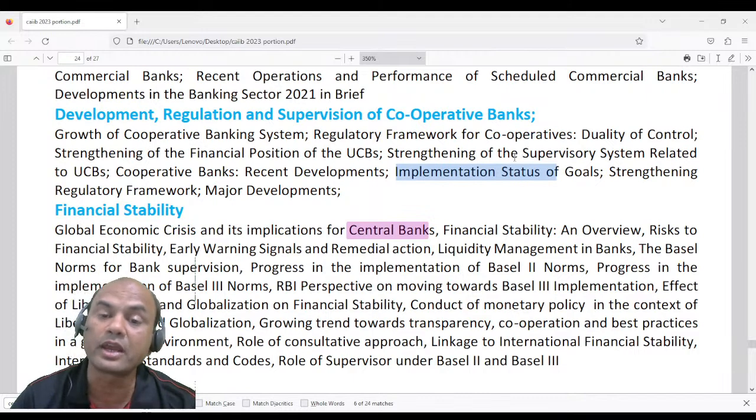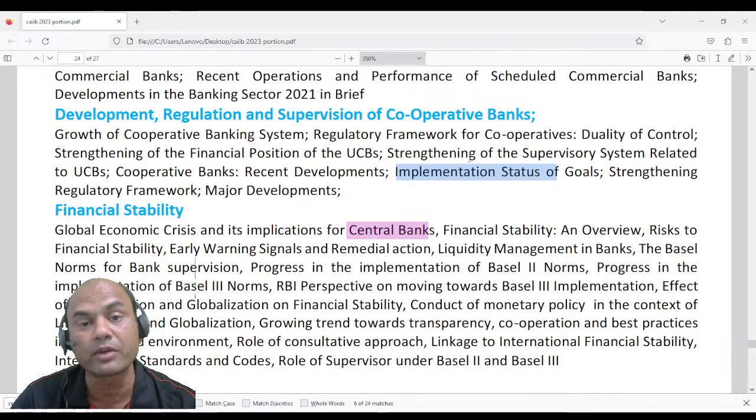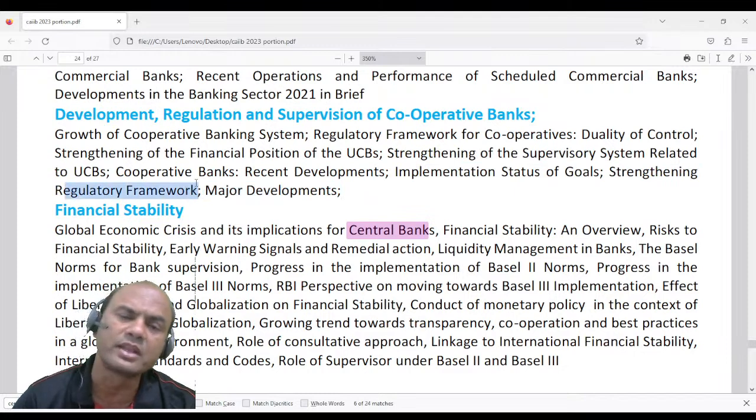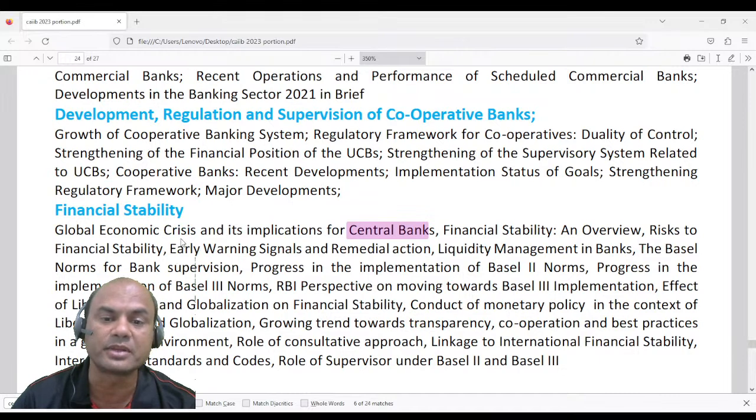So that's what RBI does regularly. Regular monitoring is done by RBI via two ways. We have done this, we are taking this in our class. Okay, so monitoring is done via two ways, off-site and on-site. Very important terms. Okay, strengthening regulatory framework and major developments. So what are the major developments, what are the regulatory frameworks, everything. It's a theory topic, complete.